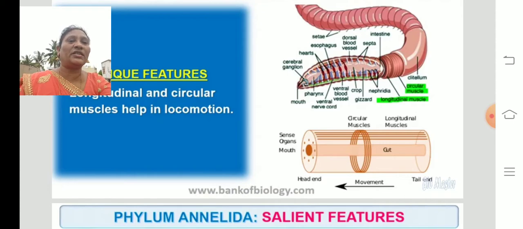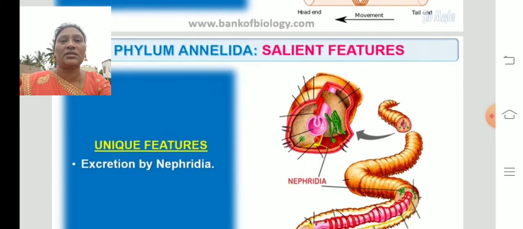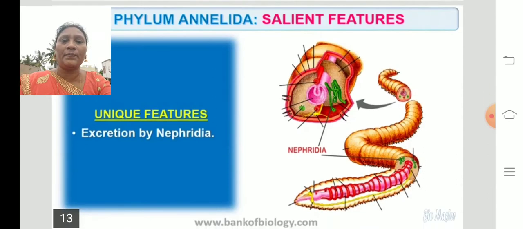In the picture, the green color is dark. So they are the circular muscles and the longitudinal muscles. They show alternate contraction and relaxation. Due to that, they facilitate the movement. So they show the locomotion. Locomotion means movement from one place to another. The parts which help in the locomotion are called locomotory organs.